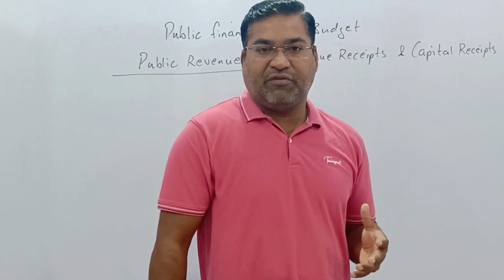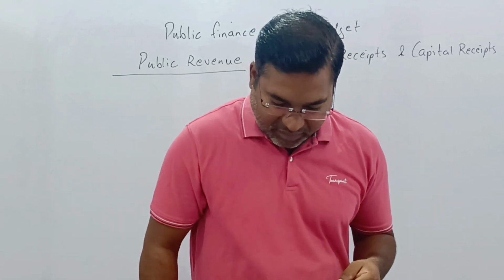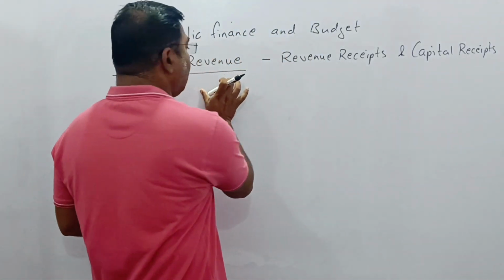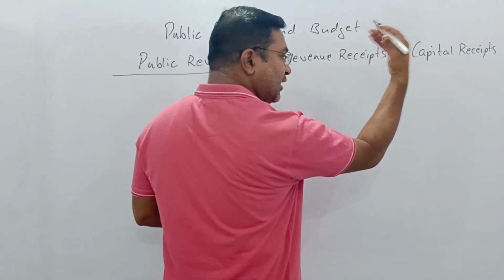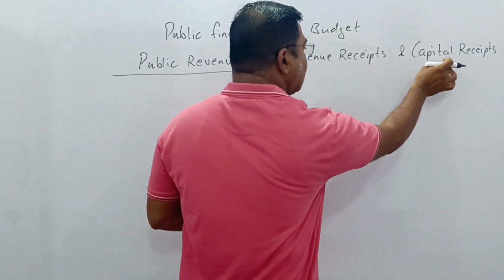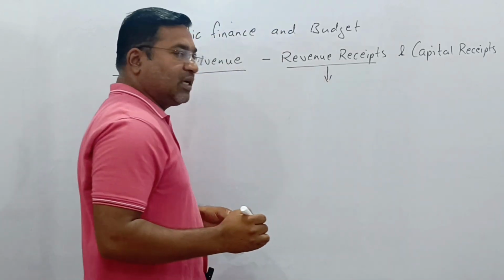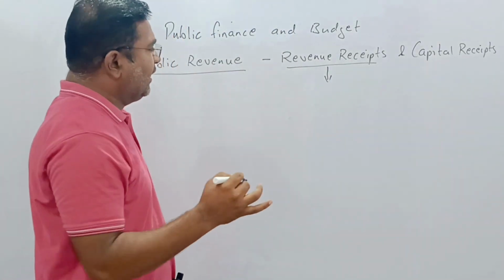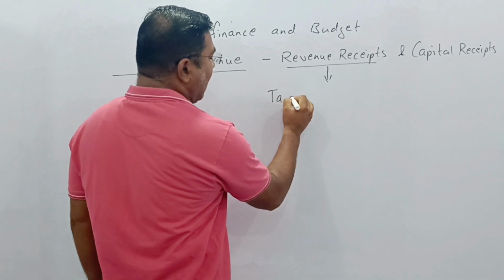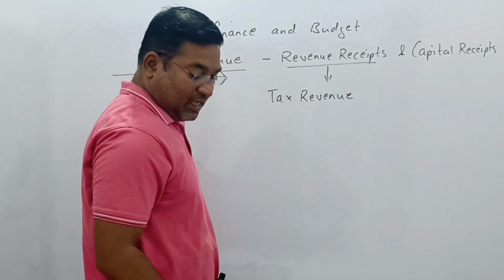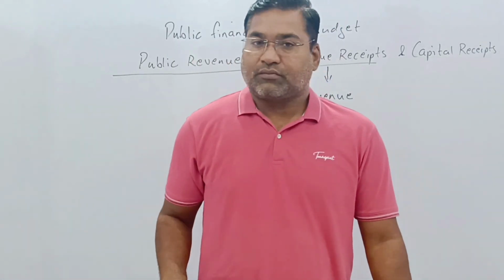taxes related to drinking water or open land. In these forms, different taxes are collected, and this public revenue is divided into two forms: one is revenue receipt, another is capital receipt. Let us first go to revenue receipts. In revenue receipts, again, tax revenue.